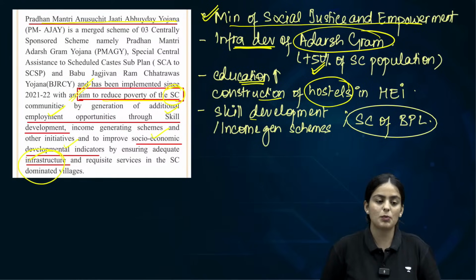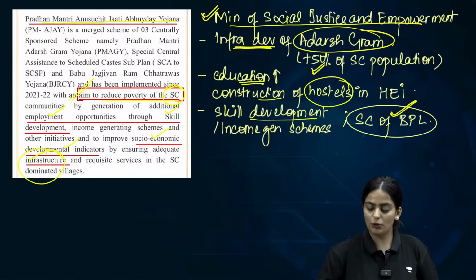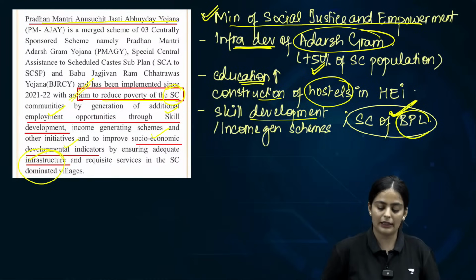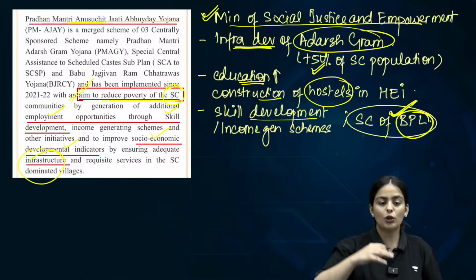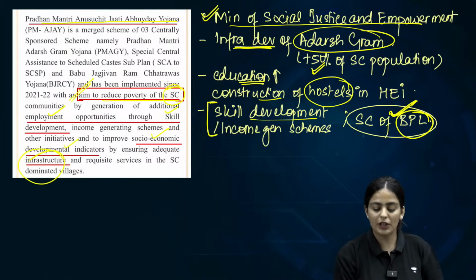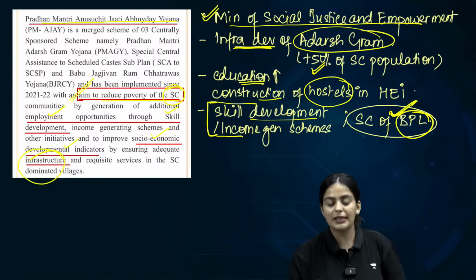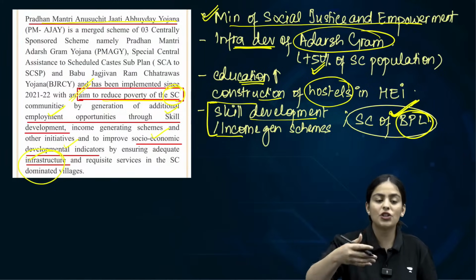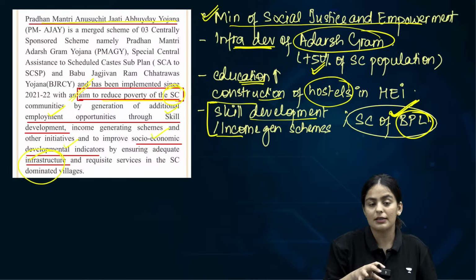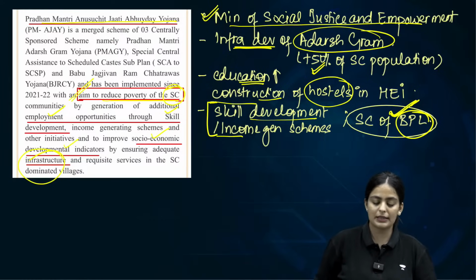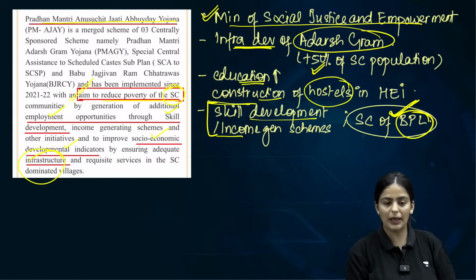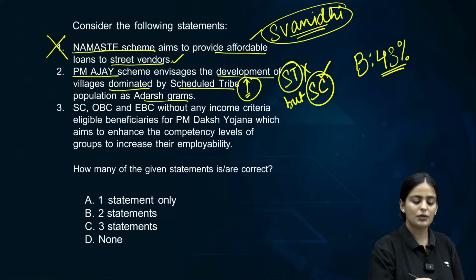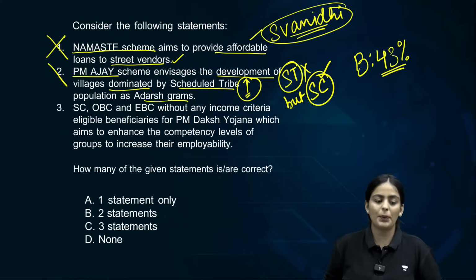More income generating schemes will be provided for the scheduled caste population of the BPL category. Out of all the features, only this particular feature, skill development and income generation, will be provided only to the BPL sections of scheduled castes. Otherwise, the other features are in general for the development of areas which are dominated by scheduled castes. Are you understanding the difference between the two? Yes. That is PM Ajay. All right. The third statement, let's discuss that. So the second is incorrect because the target group is incorrect.